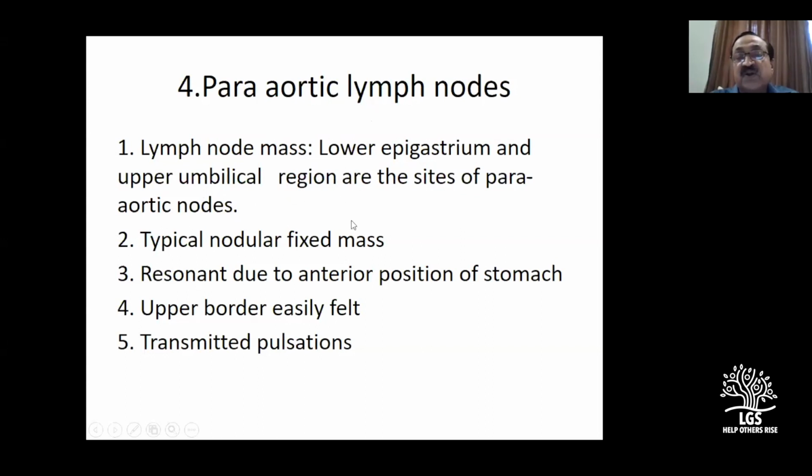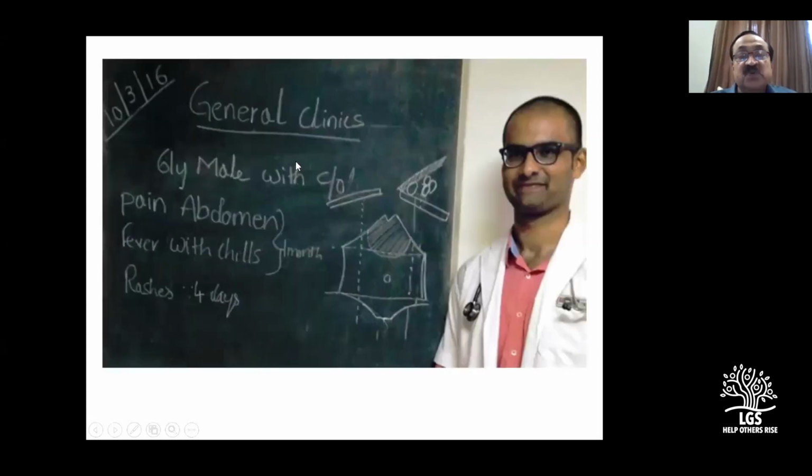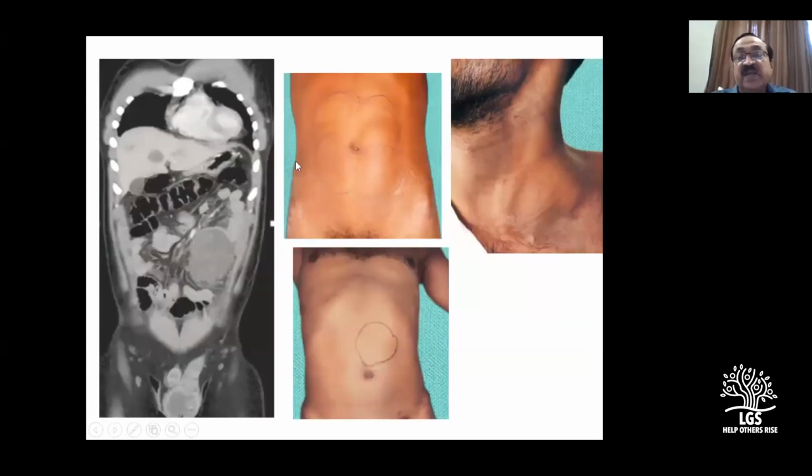Typical lymph nodes are nodular and fixed. They do not move with respiration. They have no mobility. But with its anterior position, the stomach is there, so it is resonant, and again there is transmitted pulsation. But the patient is a 28-year-old young man. So you have got to think of testis. Clear?